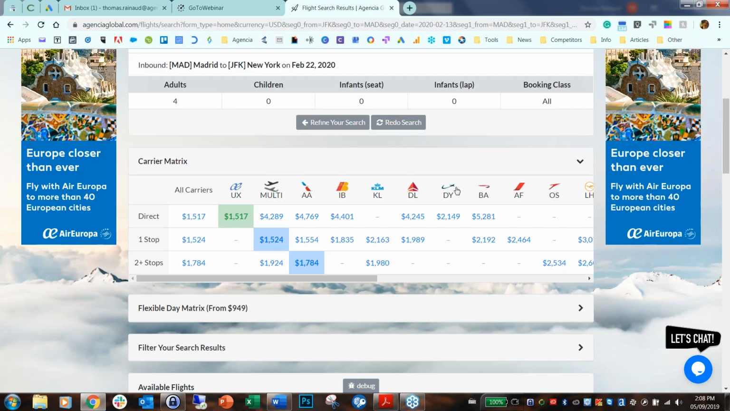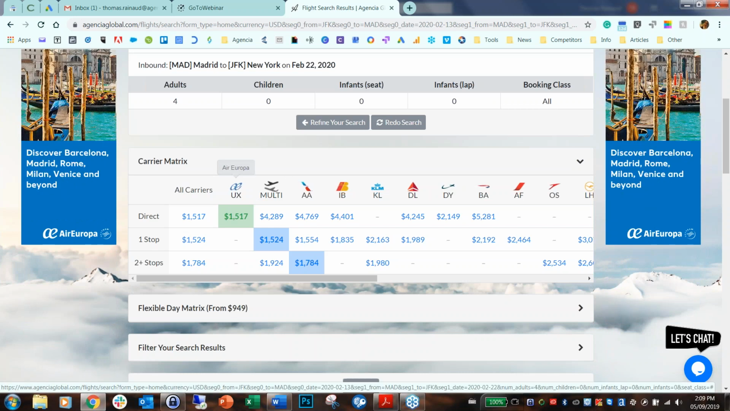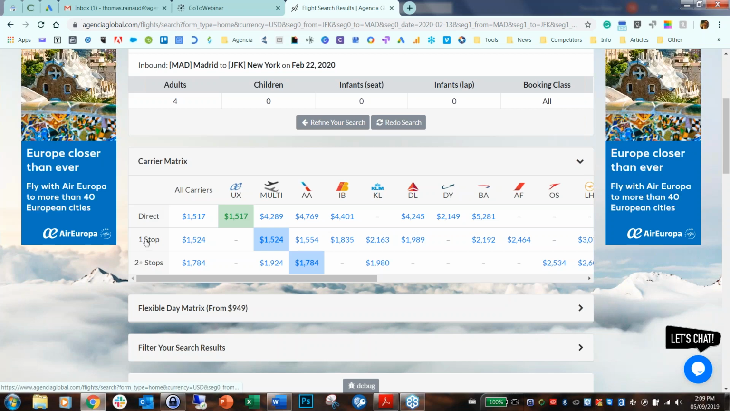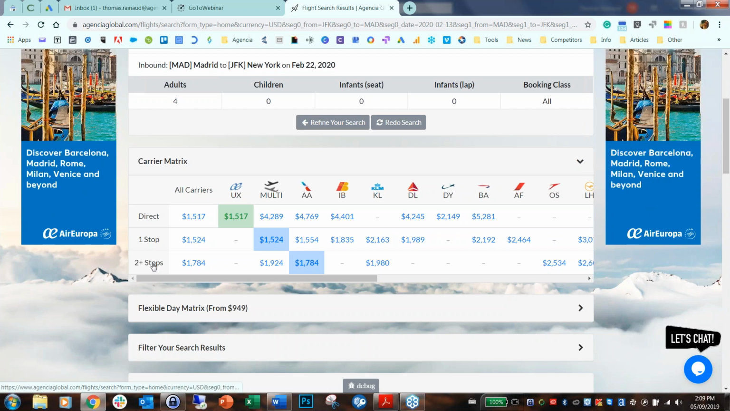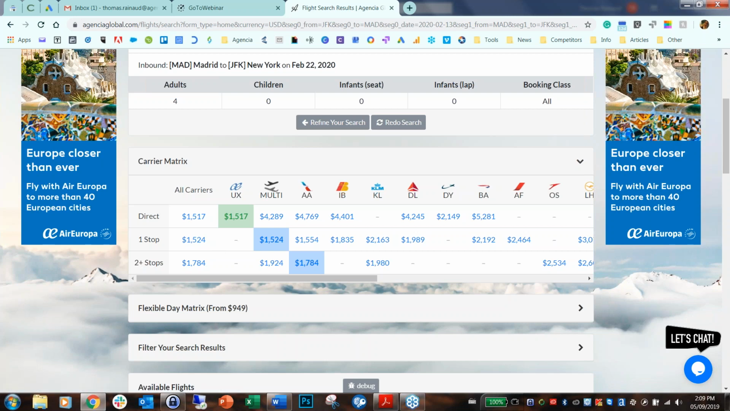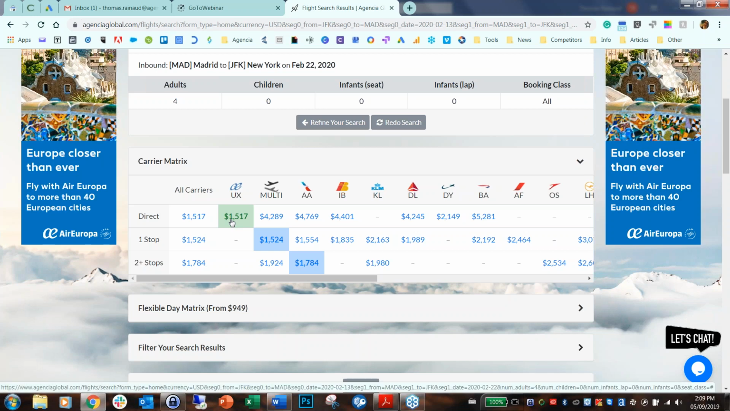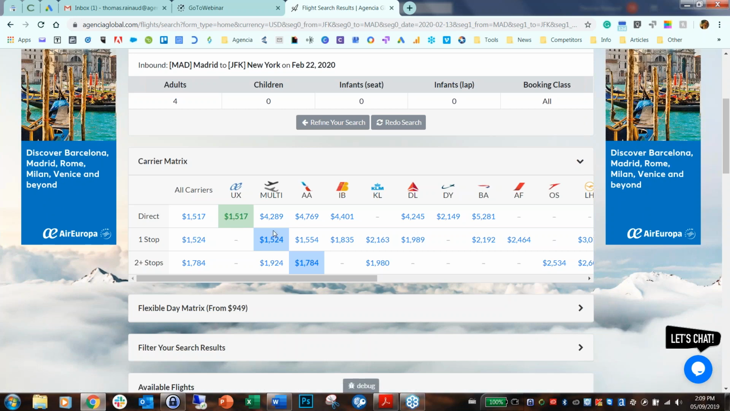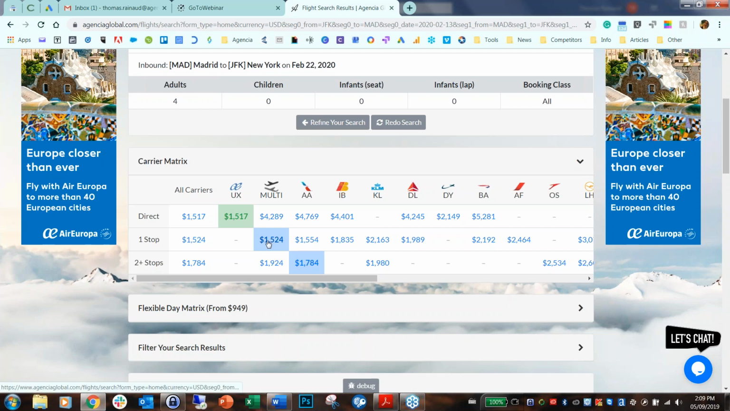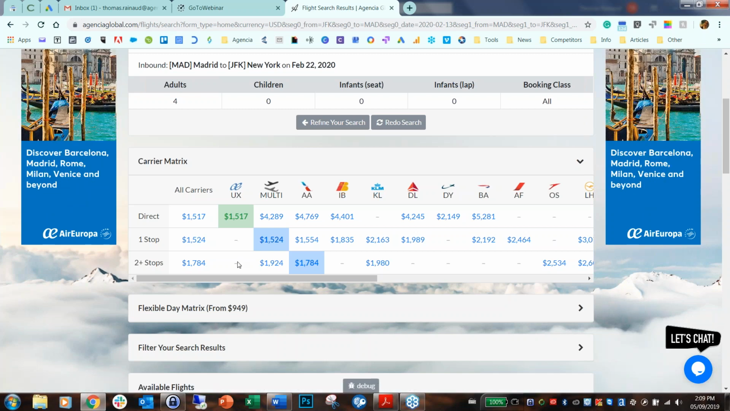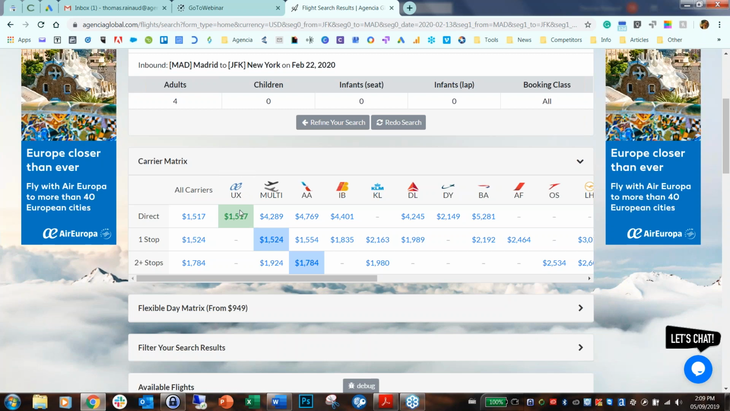The second thing that you can see is the carrier matrix. So basically here you have all the airlines ordered in ascending order of price, and also in number of stops. So direct, 1 stop, and 2+ stops. I'll draw your attention to the color code, because as you can see, green is going to be the overall cheapest price on the matrix, and blue will be the cheapest price on the row. So for instance, for 1-stop flights it will be this multi-ticket option. But here in green would be the overall cheapest. In this particular case, it's an Air Europa fare.